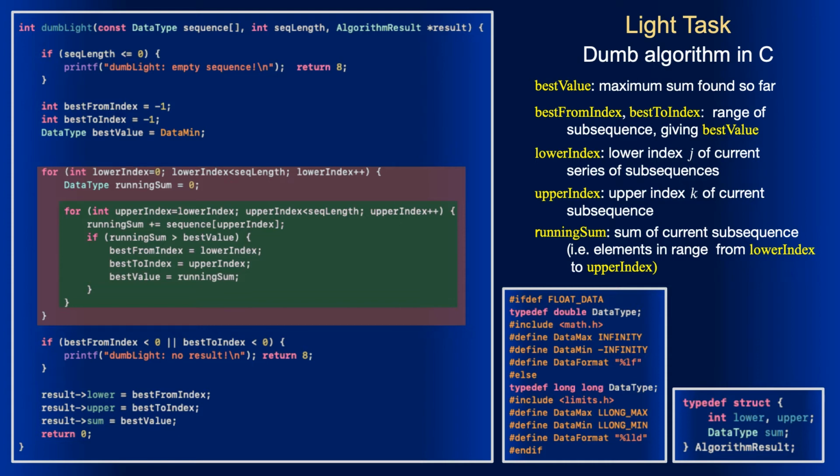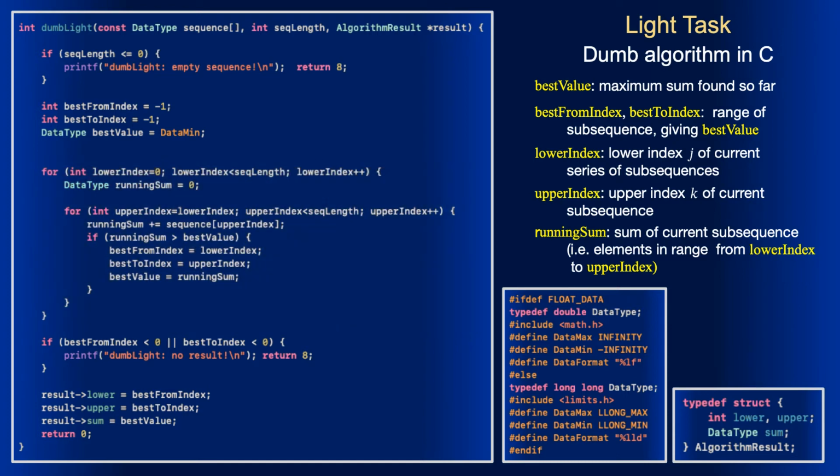And if the sum exceeds the best value, we update the best value and the indices. At the end of the outer loop, we check that the indices are set, which is actually redundant, fill the algorithm result field with the best indices and the best value, and return 0 to indicate success.